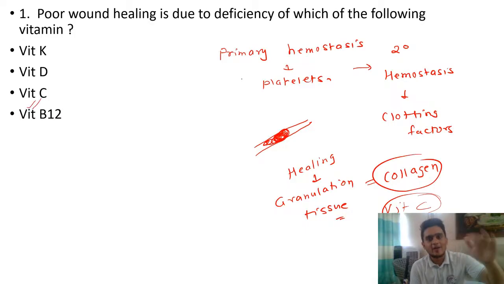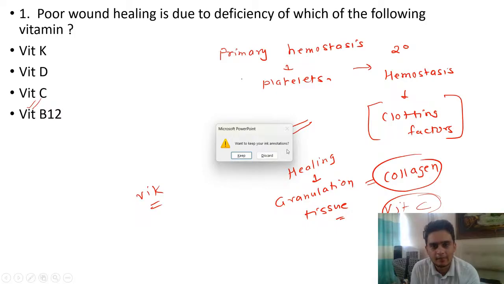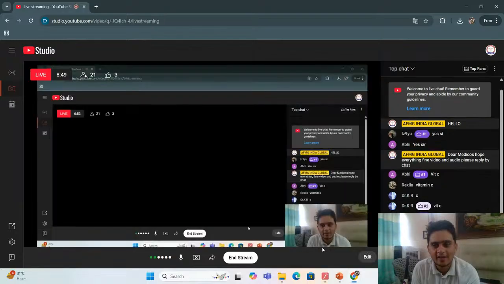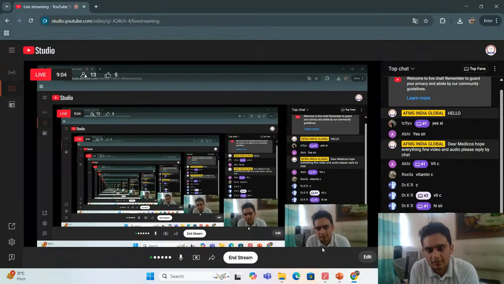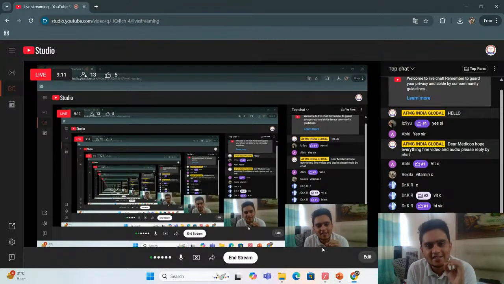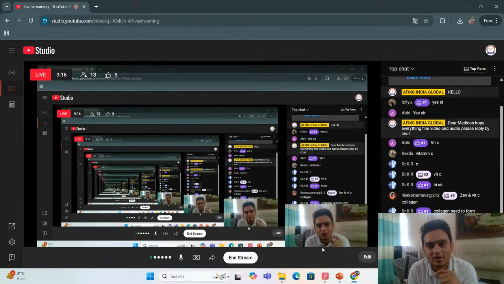Now, whenever I am talking about the clotting factors, let's see which vitamins and which things are important during clotting as well. I talked about clotting factors, right? Vitamin K is here in the options as well. Can you tell me why vitamin K is important? Anyone? Which clotting factors are vitamin K dependent? There are clotting factors in our body from 1 to 13, correct? Vitamin K is important for synthesis of these clotting factors. Can anyone tell me which clotting factors?